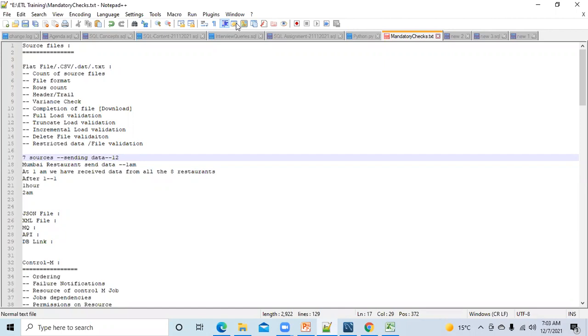I have told you yesterday, most of the time, or you can say always, whenever you have to do some transformation, it happens in the integration layer. It should not be done in the staging layer. So if by mistake a developer has done that in a staging layer, then you have to raise a defect asking why you have done this in a staging layer.